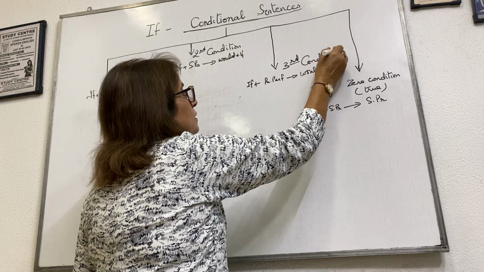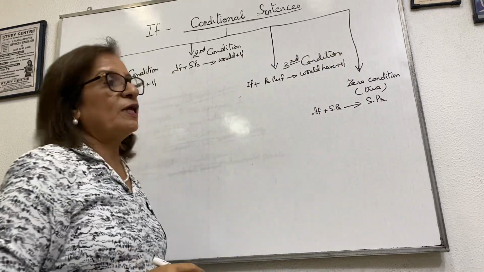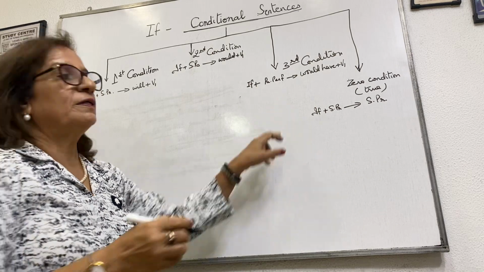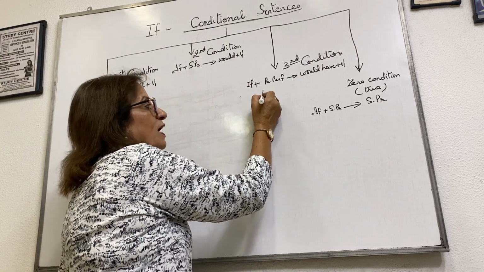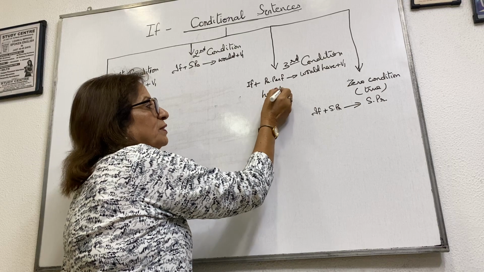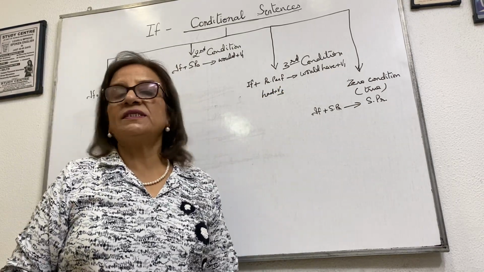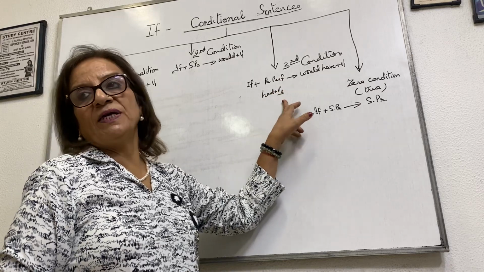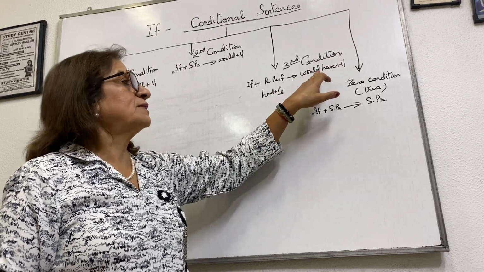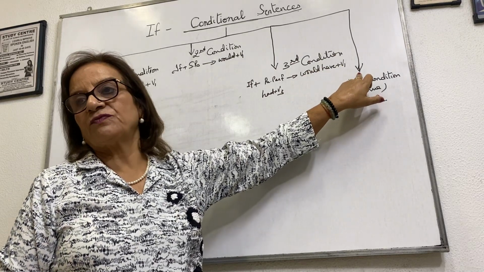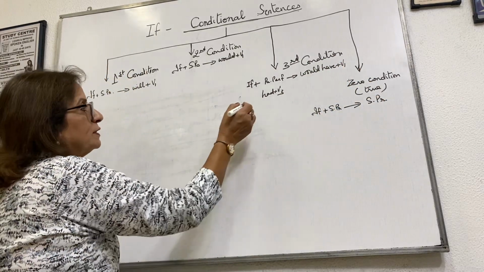Third condition, if the if clause is in past perfect. Now what is past perfect? Past perfect is had plus V3. I've gone through the tenses, you can see in my video about tenses. Past perfect is had plus V3. Then the second clause will have would have plus verb in the first form. Okay? Let's do it here.